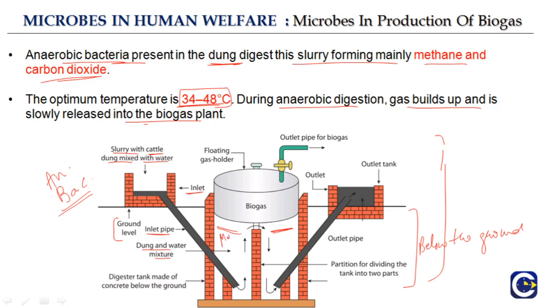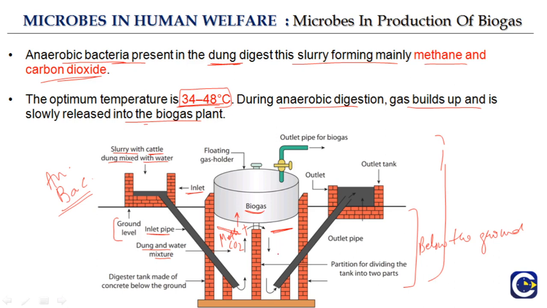The carbon dioxide and methane build up a pressure here, and here is where the biogas is collected.